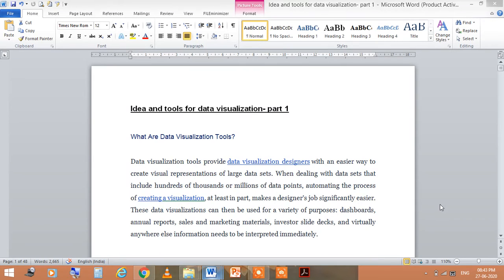So it is very much needed for data visualization. This is a tool which we require very much for data.